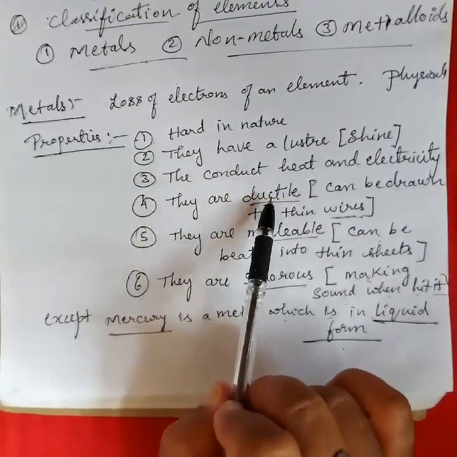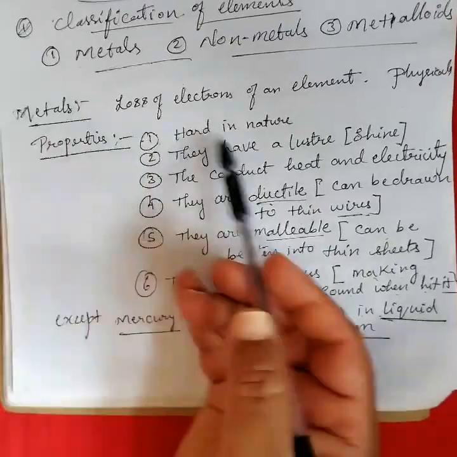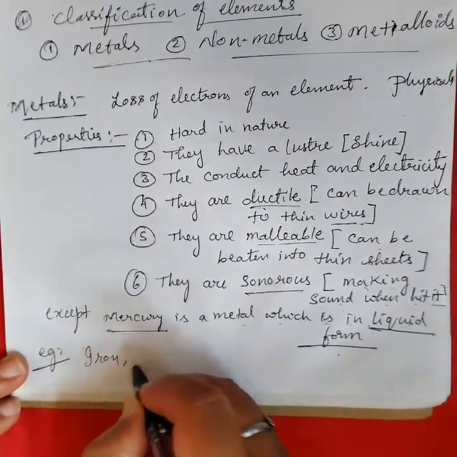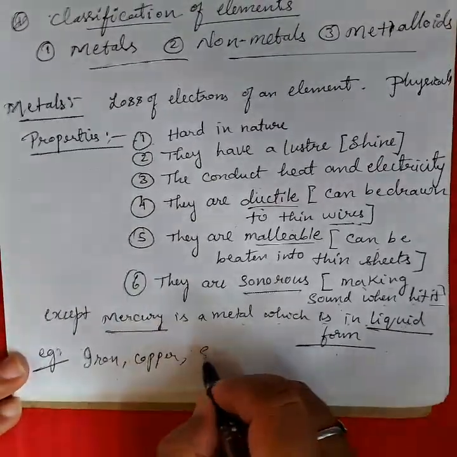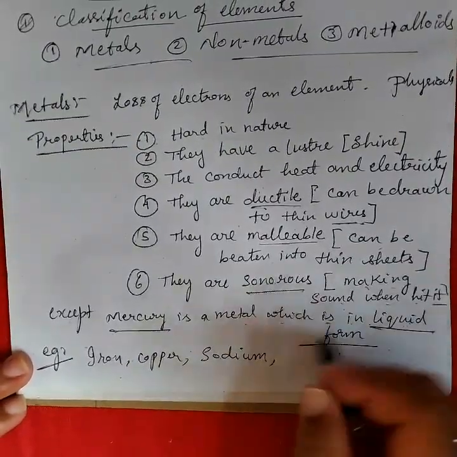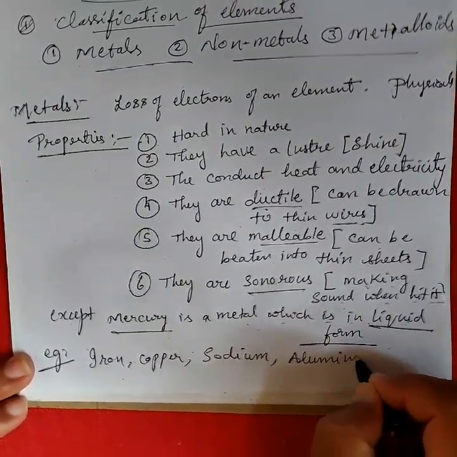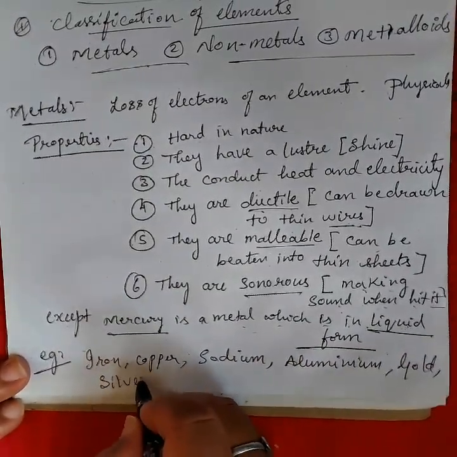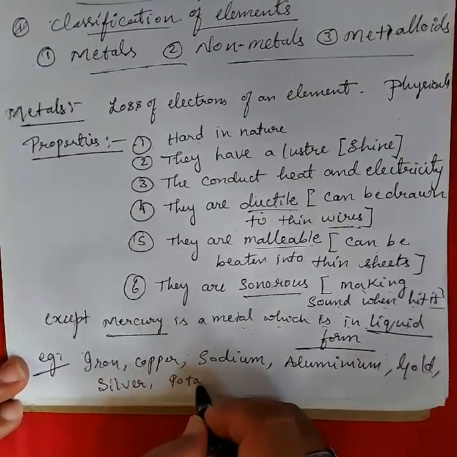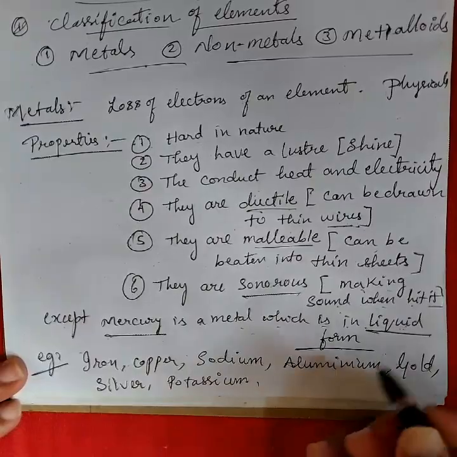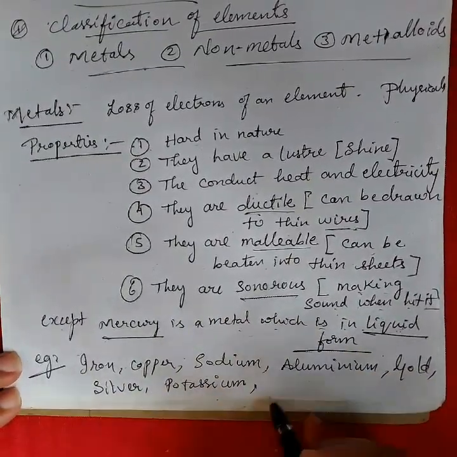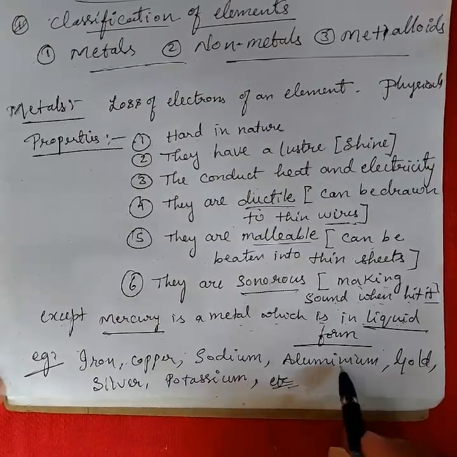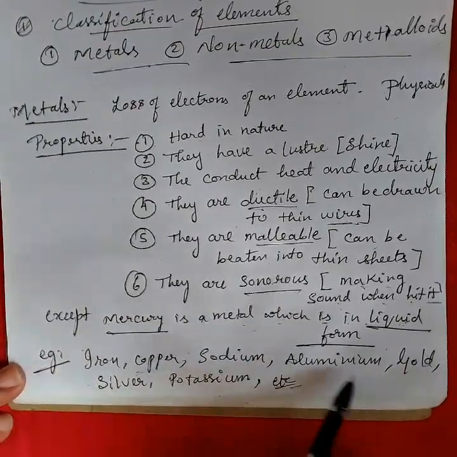Now we discuss some examples of metals: iron, copper, sodium, aluminium, gold, silver, potassium, etc. In total, there are over 90 metals present in nature. Some examples are given here.